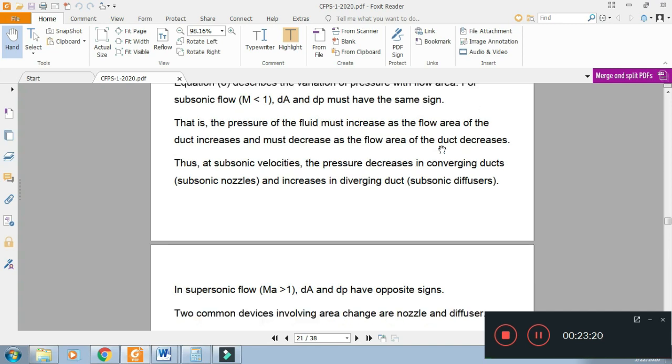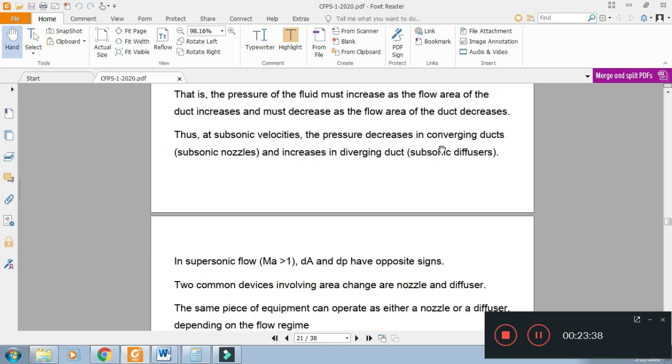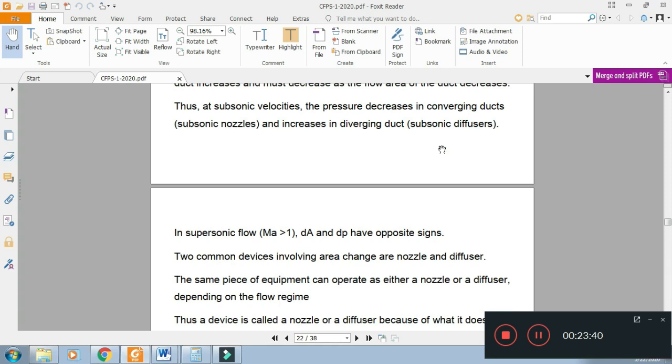So at subsonic velocities, the pressure decreases in converging ducts. The decrease in pressure is a subsonic nozzle. And in a diverging duct, the pressure is increasing, and this means it is the subsonic diffuser. In supersonic flow, dA and dP have opposite signs. Pressure is decreasing but the area is increasing.